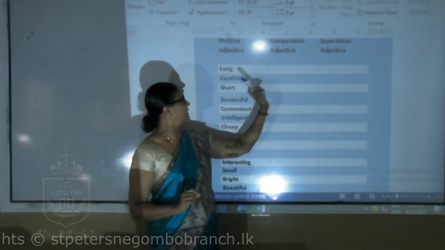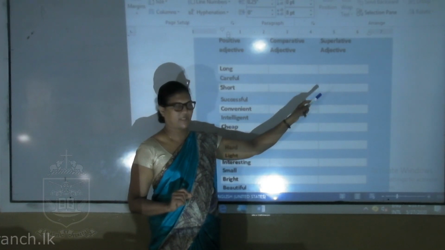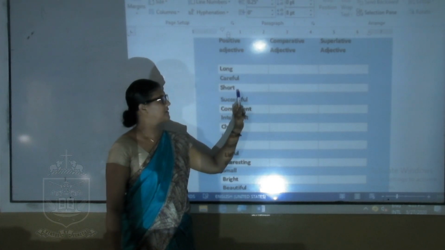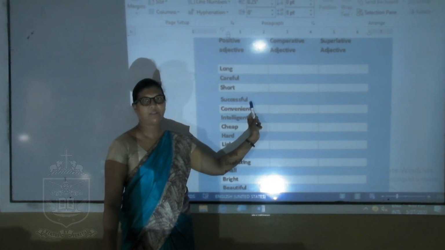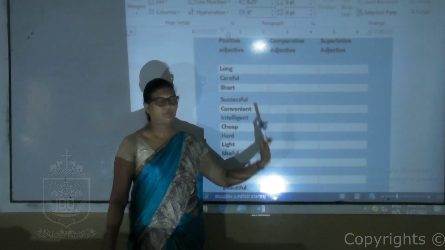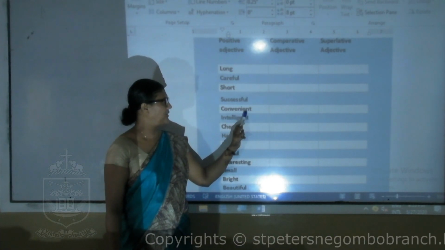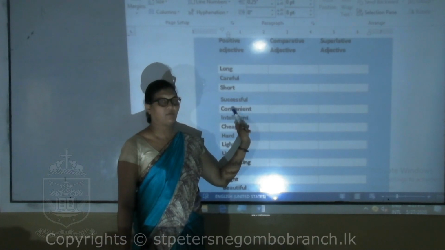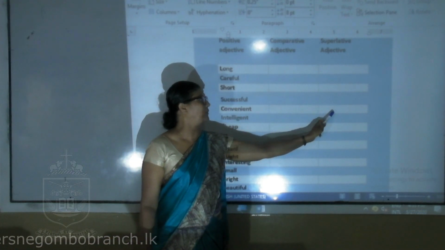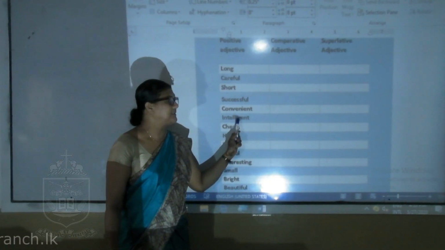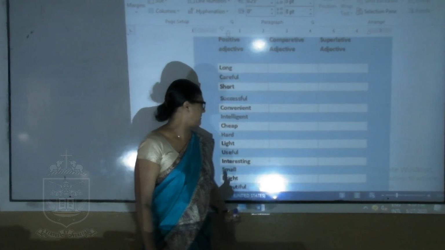Long, longer, longest. Careful, more careful, most careful. Short, shorter, shortest. Successful, more successful and most successful. Convenient also same because they are long words. Convenient, more convenient, most convenient. Intelligent, more intelligent, most intelligent.